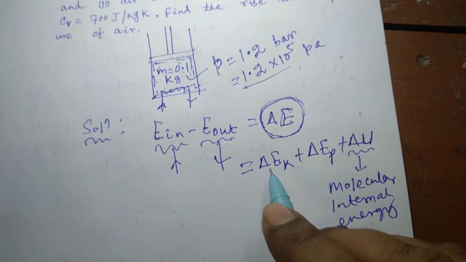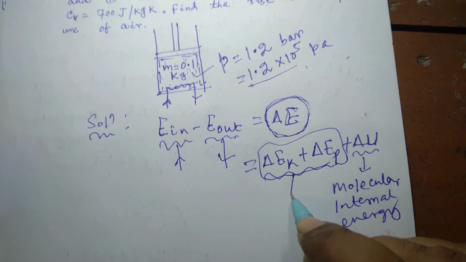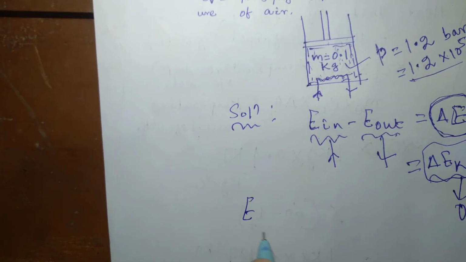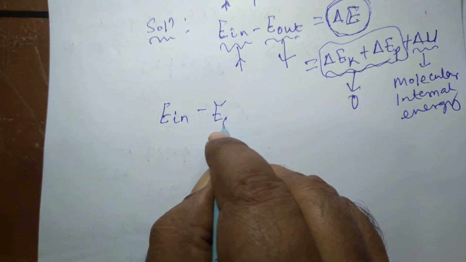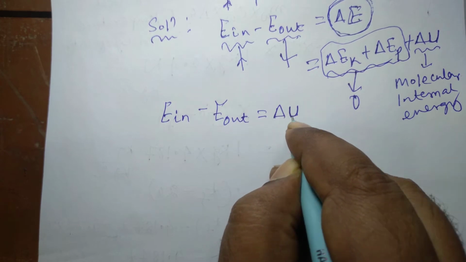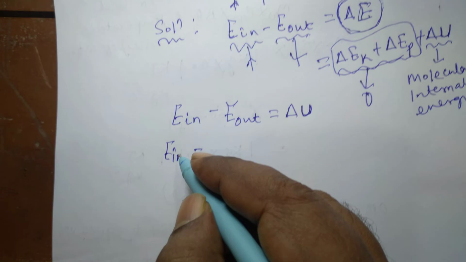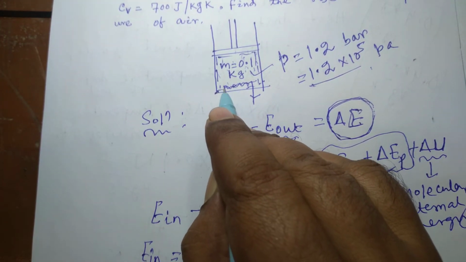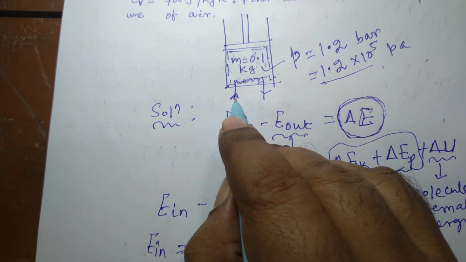Since this is a case of a stationary system, these two terms can be reduced to 0. So what we found is that the equation is now E in minus E out equal to delta U only. So you see what the energy in is. Here energy is entering the system in the form of electrical energy.